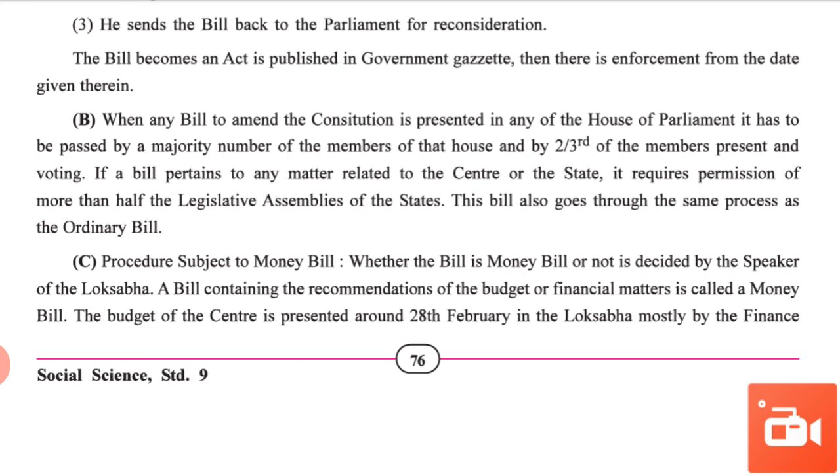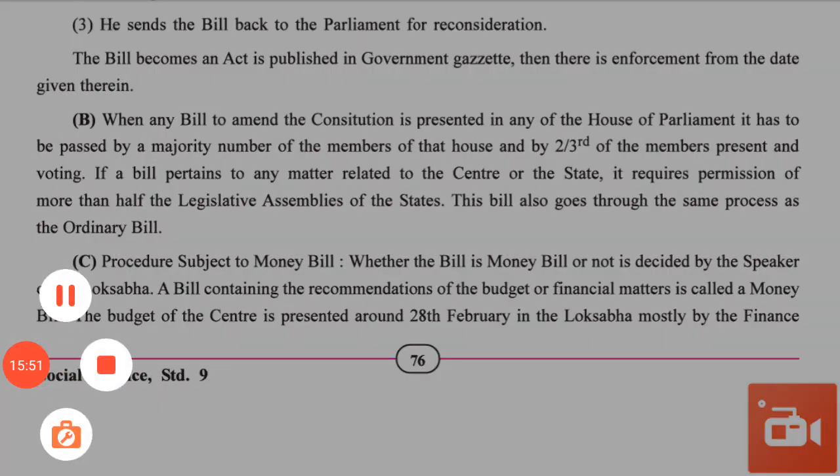Option B: when a bill to amend the constitution is presented in either House, it has to be passed by a majority of members. If a bill pertains to any matter related to the center or the state, it requires permission from more than half of the legislative assemblies of the states. If the total is 50, then 25 should give permission. I mean to say, more than half the legislative assemblies of the states. This bill also goes through the same process as the ordinance.